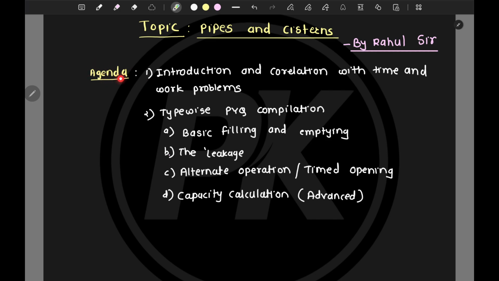So the agenda of today's session: we will start with the introduction part and see the correlation with time and work problems. After that, we will see the type-wise PYQ compilation, with four types of problems. The first is basic filling and emptying, the second is about leakage, the third is about alternate operation and timed opening, and the fourth is about capacity calculation. It will be a kind of advanced type of problem, so let's go through this.